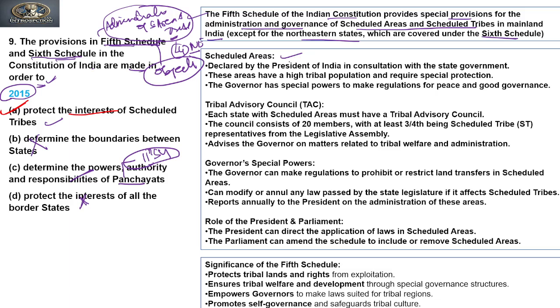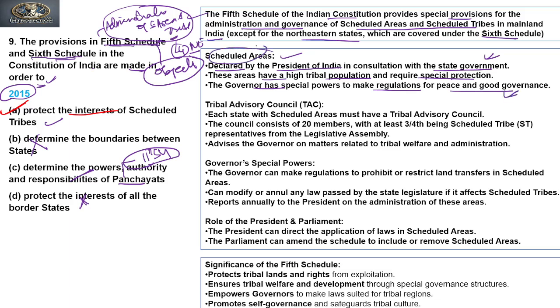Now if you see the explanation to this question, it says the 5th schedule of the Indian Constitution provides special provisions for the administration and governance of scheduled areas and scheduled tribes in the mainland, except the northeastern states, which are covered under the 6th schedule. So what are scheduled areas? Scheduled areas are declared by the President of India in consultation with the state government. These areas have a high tribal population and require special protection. The governor of the state has the power to make regulations for peace and good governance.